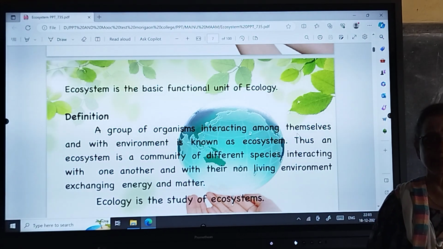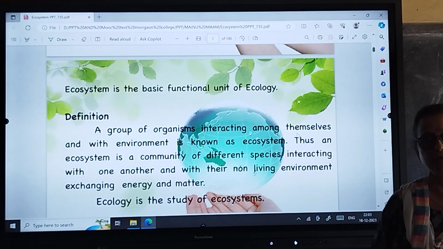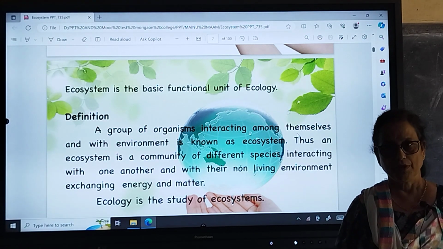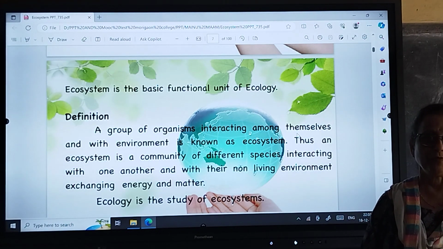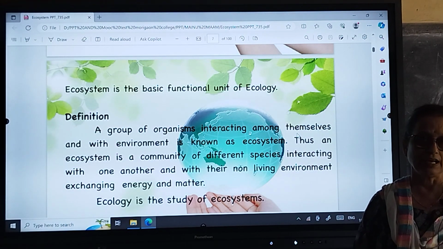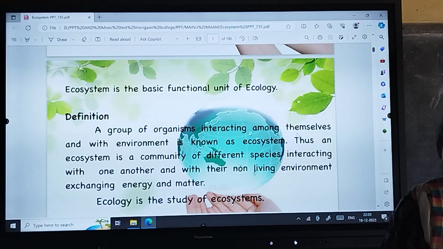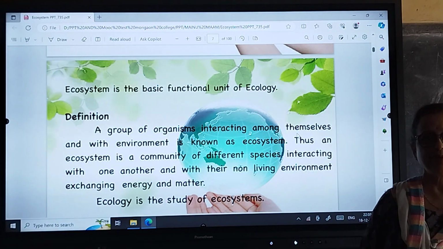Autotrophs are the green plants, because green plants prepare their food from the sun's rays. But other living organisms always depend on green plants.